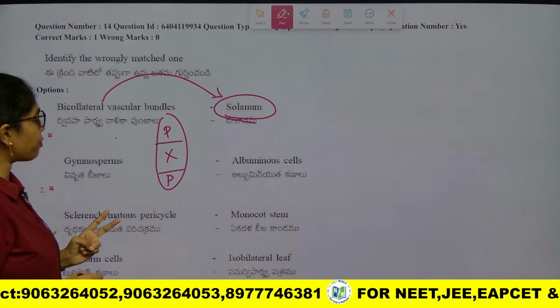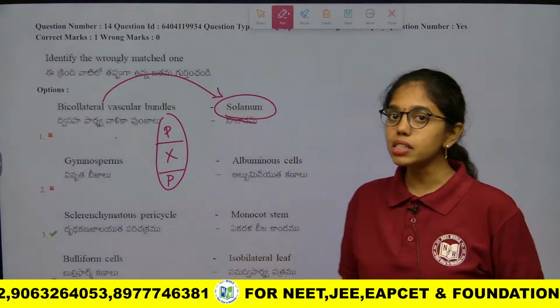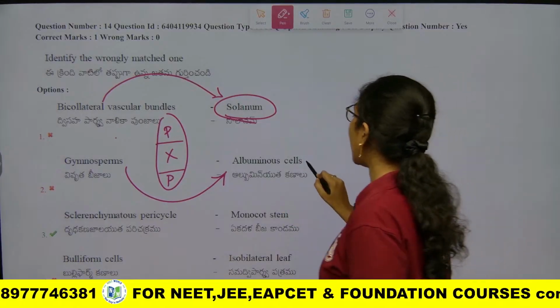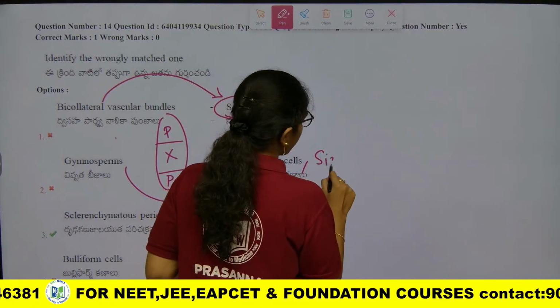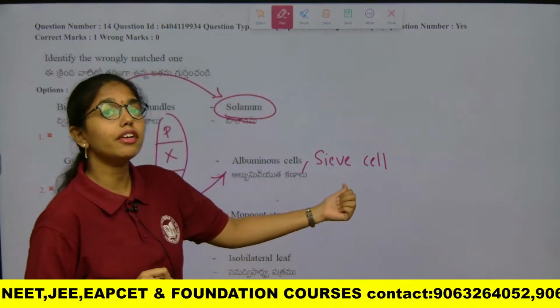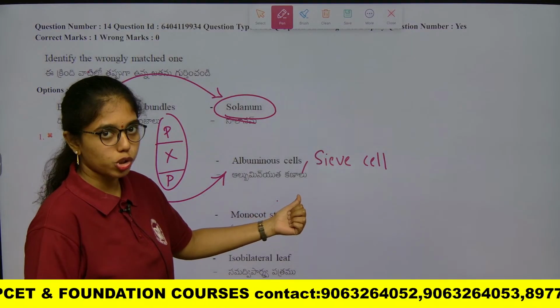Second, gymnosperms will have albuminous cells. Gymnosperms are having albuminous cells and sieve cells. They do not have companion cells and sieve tube cells like how you see in angiosperms.